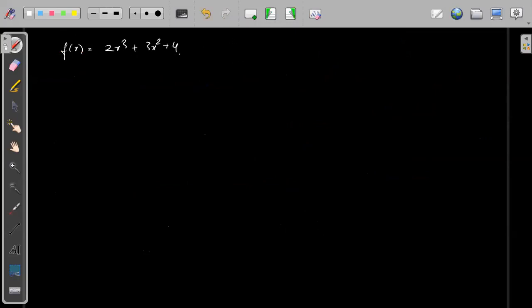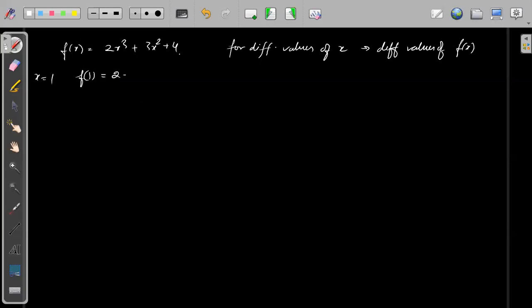That means for different values of x, we will have different values of f of x. For example, suppose I take x equals 1. Then we have f of 1, and I substitute x as 1. So this will be 2 plus 3 plus 4, so 6 plus 3, 9. So for x equals 1, f of 1 becomes 9.